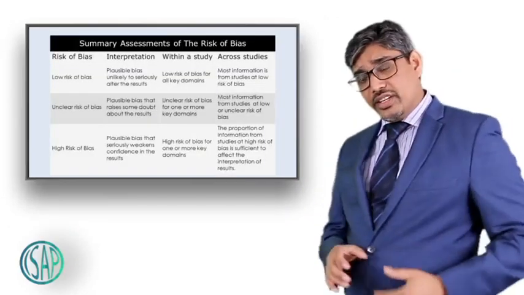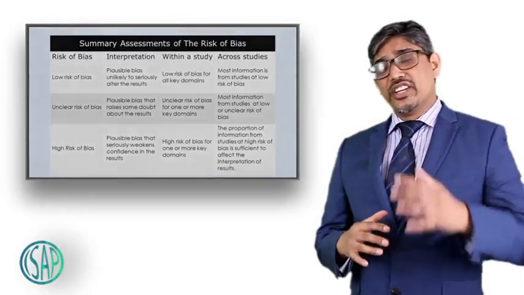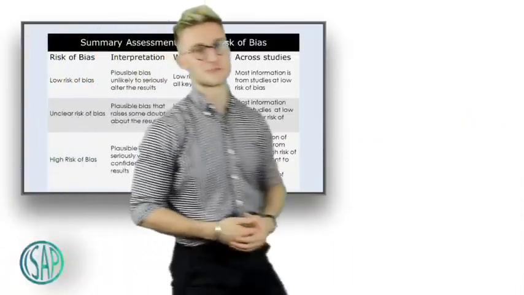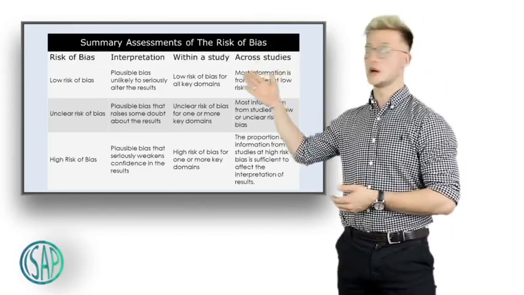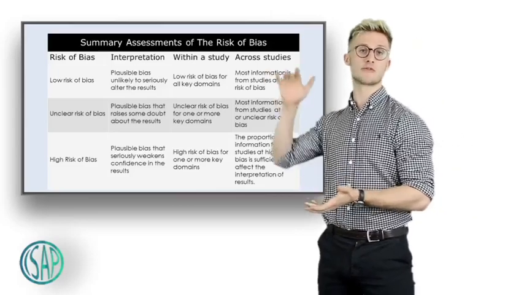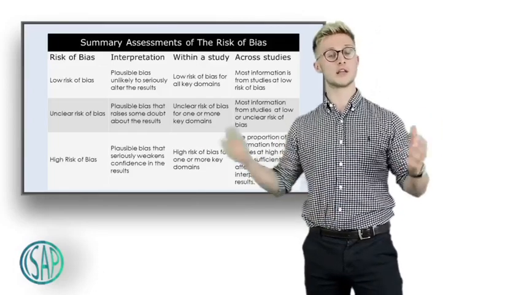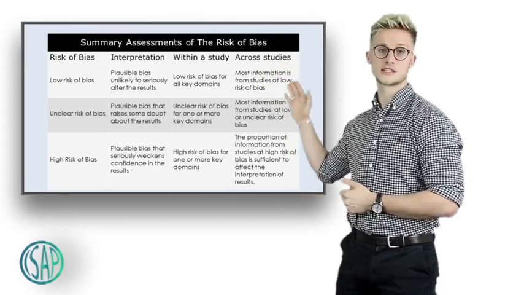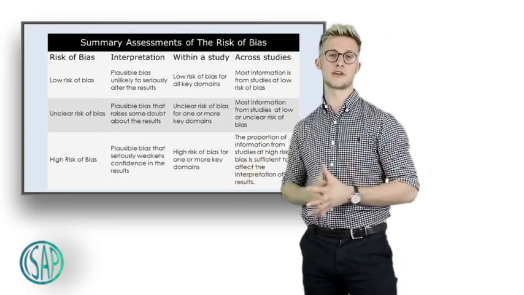So my student Charlie is going to do a demonstration of how to summarize various studies into low risk, intermediate risk and high risk. Brilliant, thank you Mr. Uppara. As Mr. Uppara has just said, we need to classify each study as either high risk, moderate risk, also known as unclear, or low risk. This is so that we can classify each overall study and know within our meta-analysis or systematic review how many studies were high, low and moderate risk. As my colleague Artemis has shown you, we can classify each study with each of the 5 Cochrane domains, but this doesn't tell you the overall risk of bias for each study.